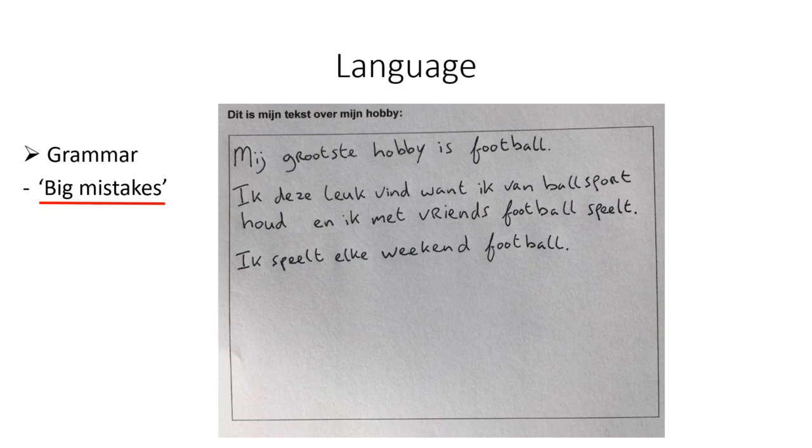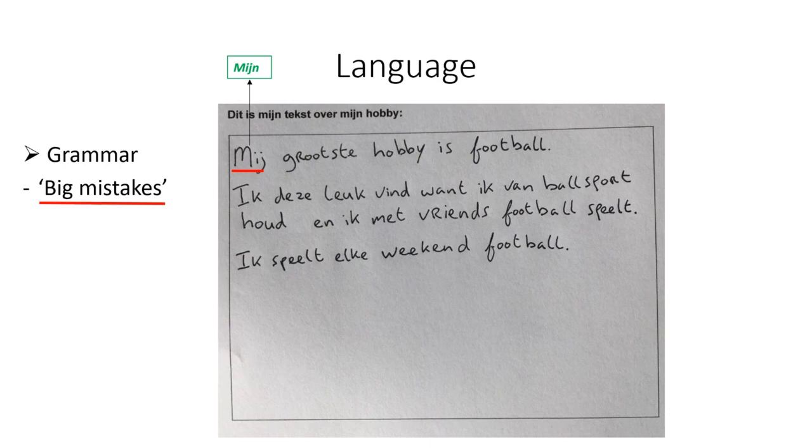And I can find immediately in the first word there's already a mistake in a personal pronoun, because he wants to say my biggest hobby, and my in Dutch is not mij, it is mijn. Yeah, mij is the object form of the personal pronoun, but if you want to say the possessive form, you need to put an N at the end, mijn.